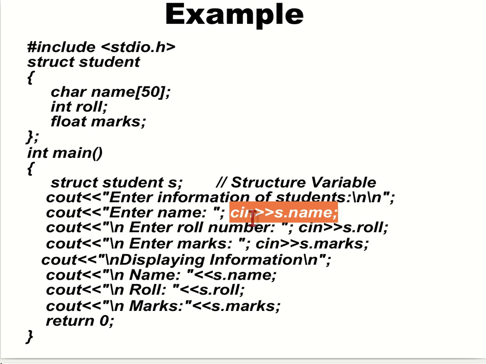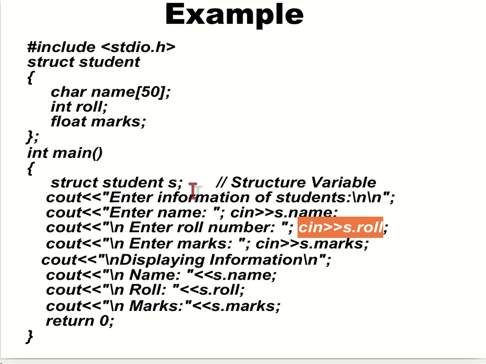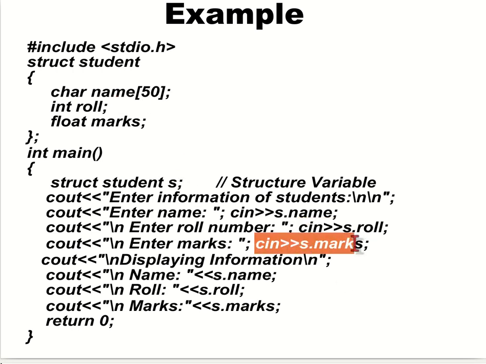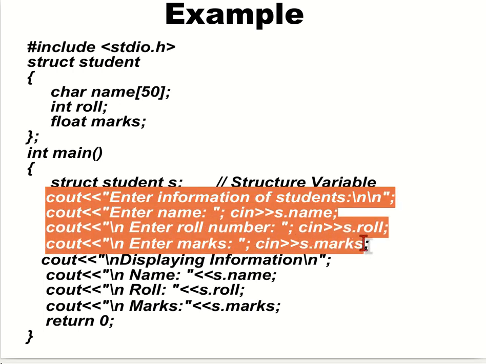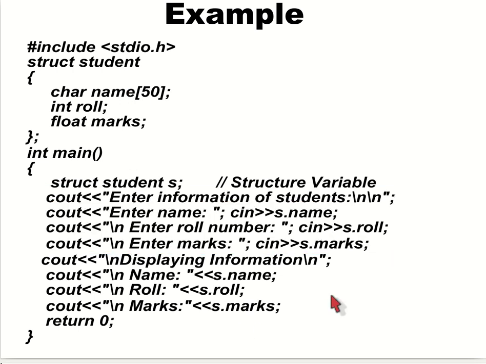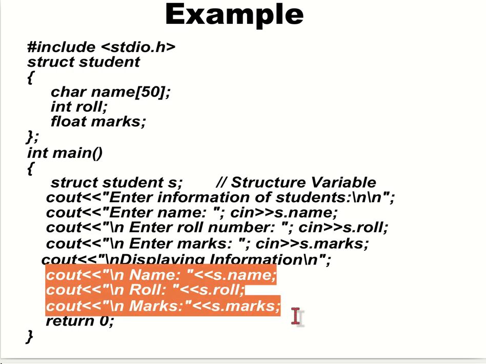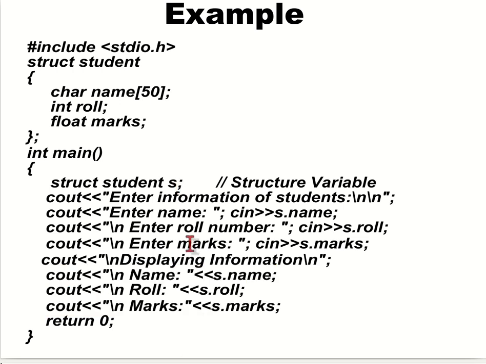Whatever we enter will be loaded into the name of this student S. Now we are accessing S dot roll, the student S's roll number, and the student S's marks. In this area we are initializing the structure elements, and here we are using the same variables for displaying the name, roll number and marks of this student S.